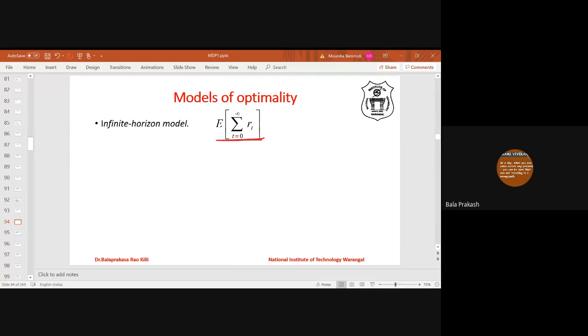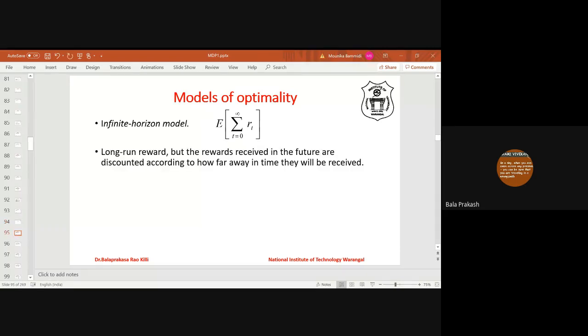In our Markov reward process example, initially we started with total reward without any discount factor. That is simply 20 plus 20 plus 20 plus and so on infinitely. That is actually an infinite horizon model: reward at time 0, reward at time 1, reward at time 2, and so on without any discount factors. Mathematically, this is the expression for the infinite horizon model. Then there is something known as the infinite horizon model with discount factor, which is called the discounted infinite horizon model.